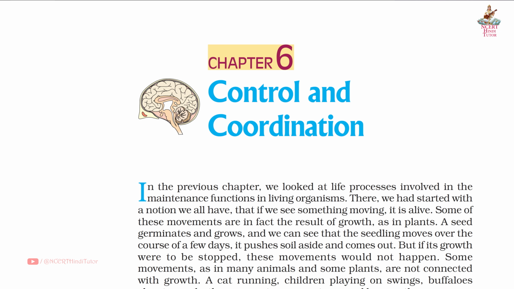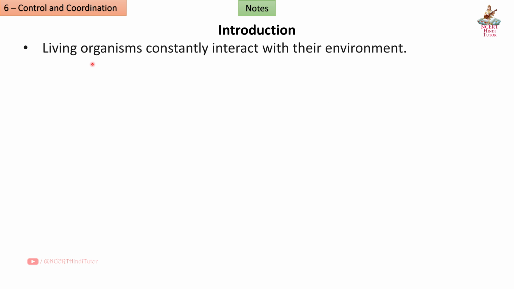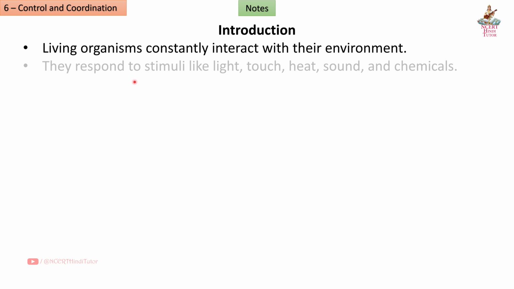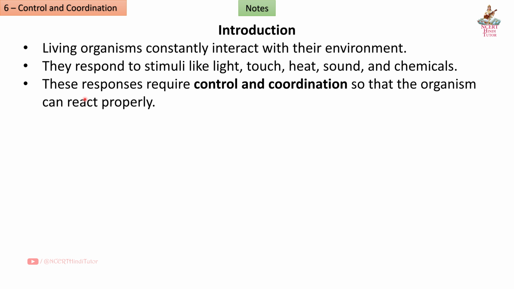Chapter 6 Control and Coordination, notes from Class 10th Subject Science. Introduction. Living organisms constantly interact with their environment. They respond to stimuli like light, touch, heat, sound, and chemicals. These responses require control and coordination so that the organism can react properly.